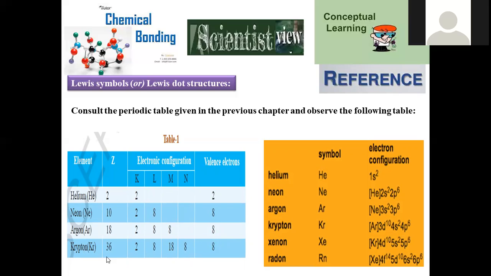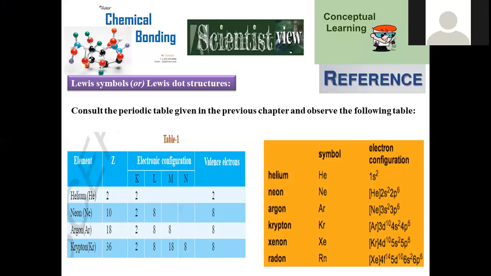Move on to krypton. Z denotes the atomic number. The number of protons present is 36, and an equal number of electrons is also accommodated in krypton, where the K shell has 2 electrons, L has 8, M has 18. Why is it 18? Because d is also added here. Along with s and p orbitals, the d orbital is also added. 8 plus the d orbital capacity of 10, right? That's why there are 18 electrons in the M shell, and the valency shell will be N. Here, ns2 np6 will be there. So again, you can find 8 electrons in its N valency shell, where 8 is the valency electron count for krypton.